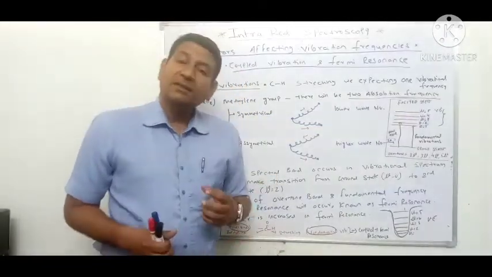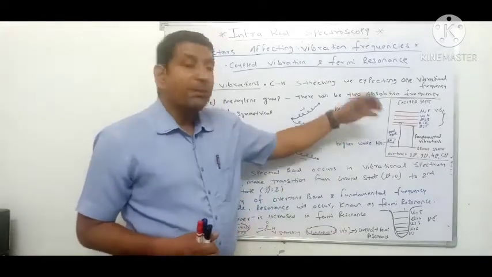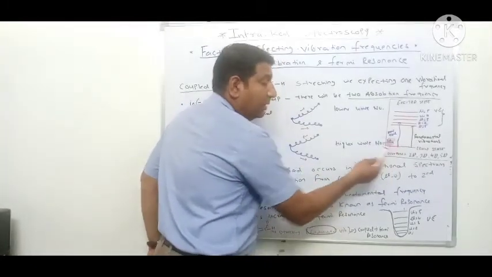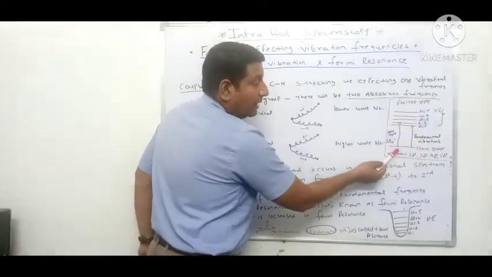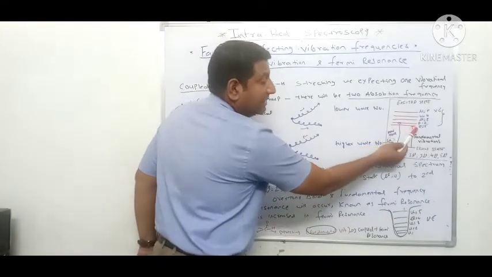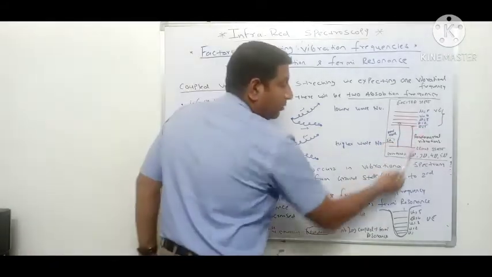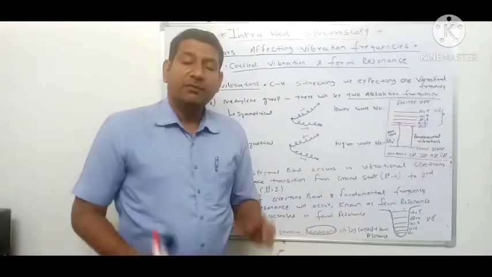These vibrational energy states are associated with a small amount of energy as compared to the excited state. So when our molecule absorbs IR radiation, it jumps from the ground state to the first vibrational energy state, that is nu equal to 1, and this excitation is associated with some energy.